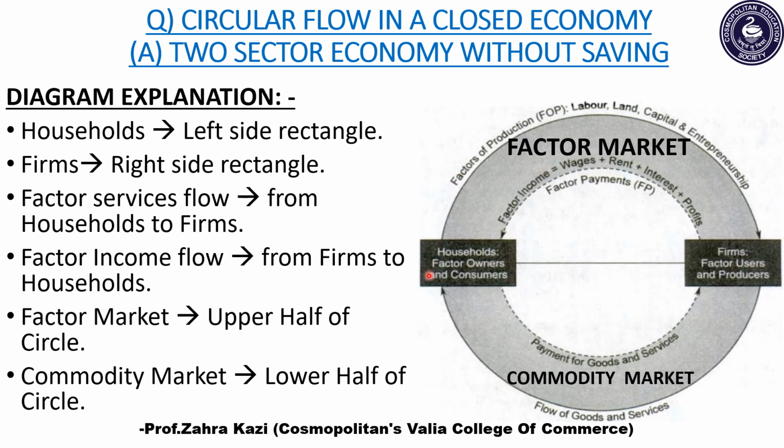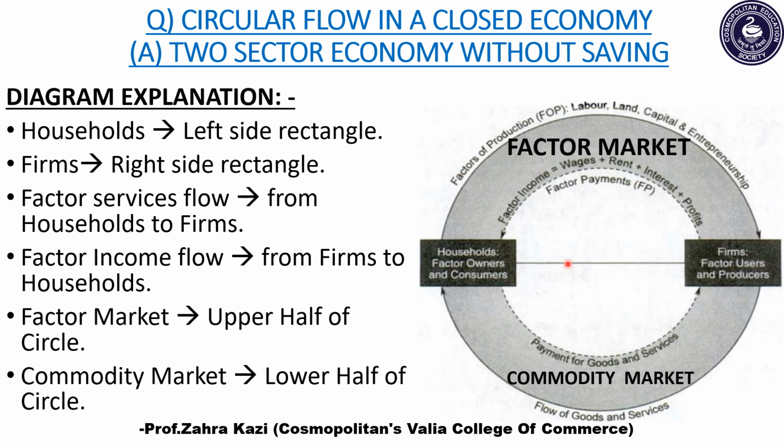We'll start with the households first. Households are represented by the left hand side rectangle. Can you see there are two types of rectangles? One to the left hand side is of households and one to the right hand side is of firms, right?